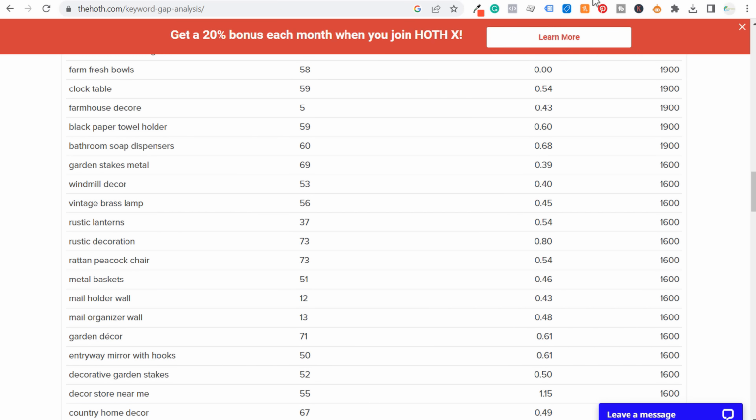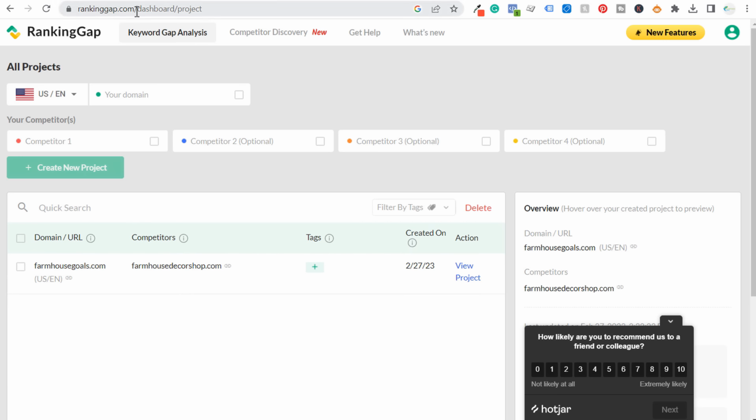Okay, now next is going to be another free tool. So rankinggap.com. I just recently found this tool and I've already done a search down here. So I have my domain. You just enter your domain here at the top, and then again, you're going to enter your competitor domain. So we're going to do the same thing here, and we're going to create a new project.